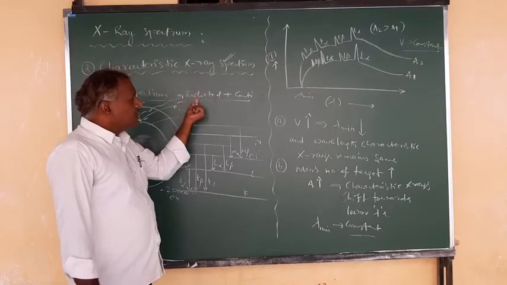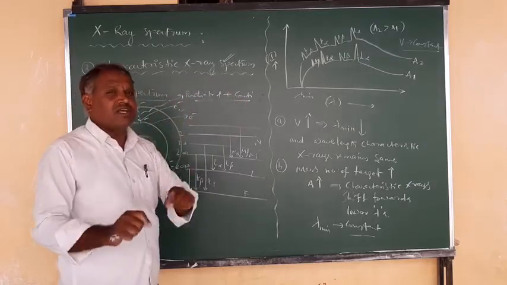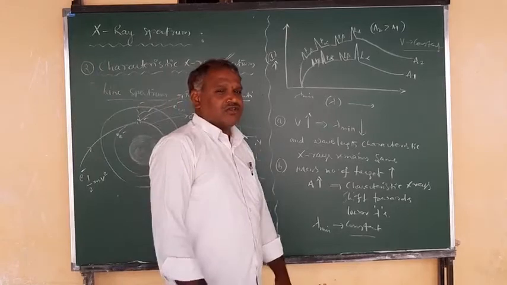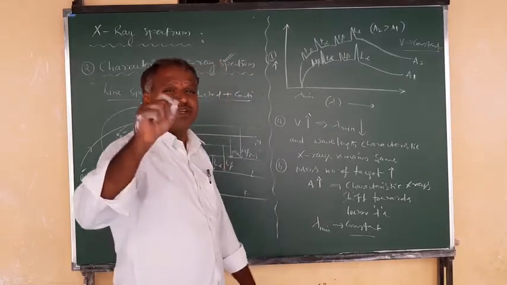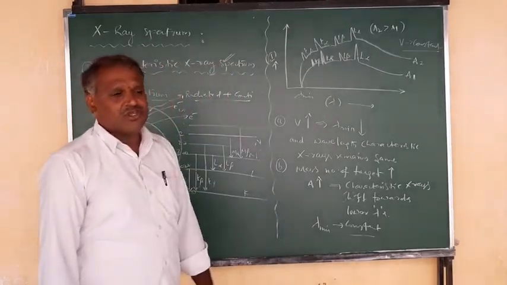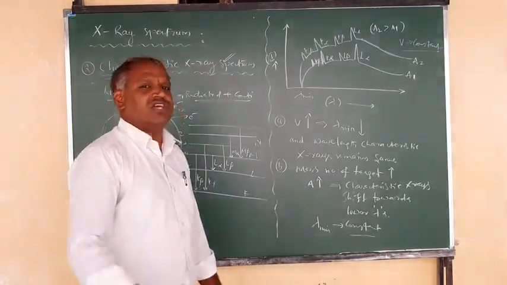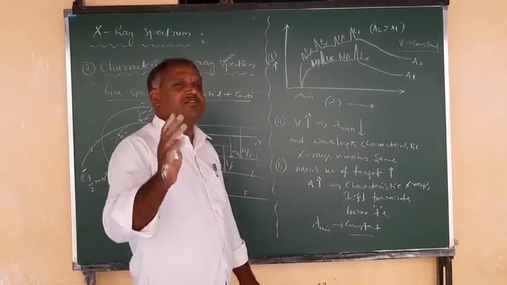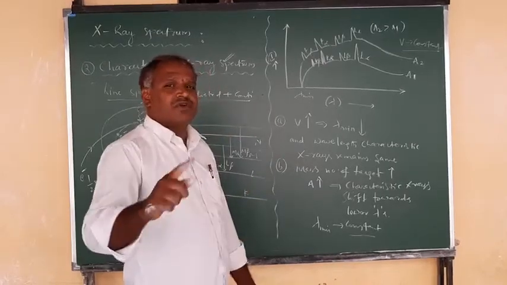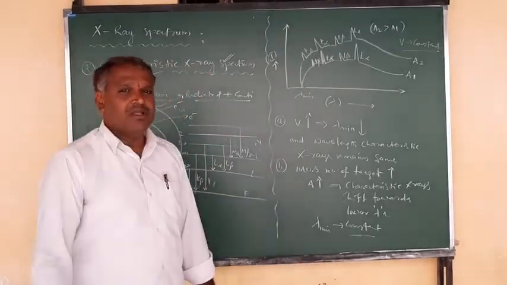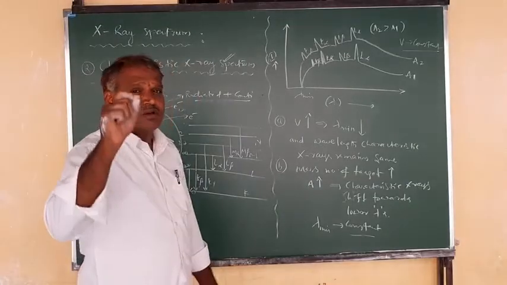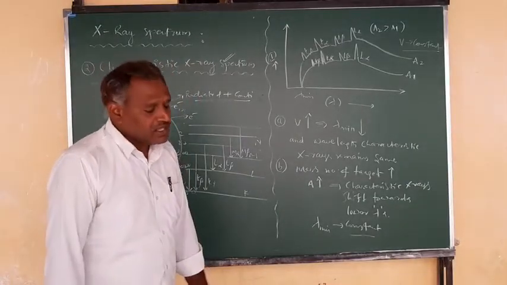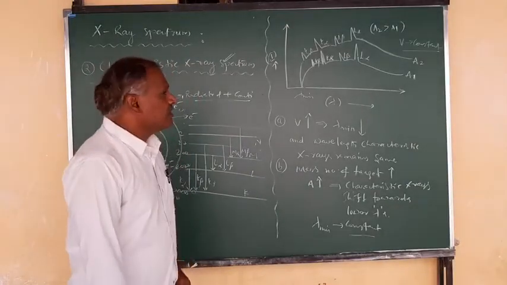The combination of line and continuous spectrum is called the characteristic X-ray spectrum. The characteristic X-ray spectrum depends on the nature of the target material. If you change the nature, that is the mass number, the spikes of the characteristic X-ray spectrum will shift towards lower wavelengths when you increase the mass number. But it is independent of the cutoff wavelength in that X-ray spectrum, right? So that is what you can observe.